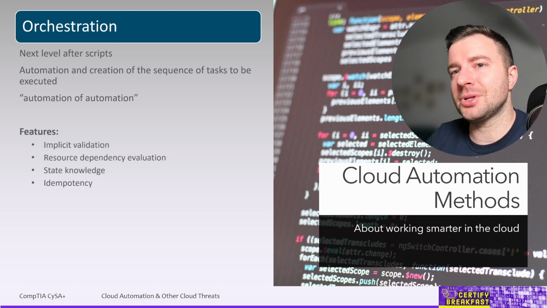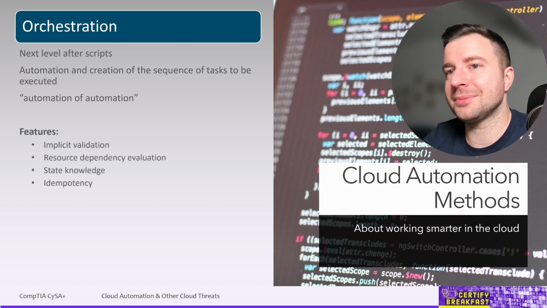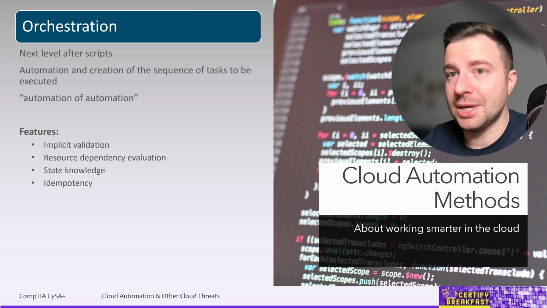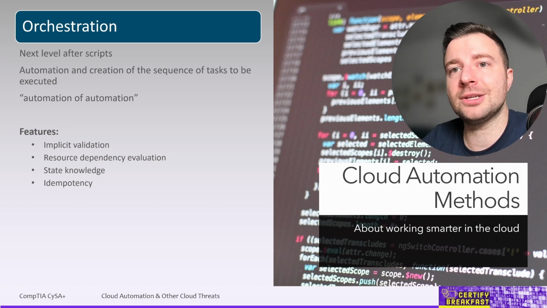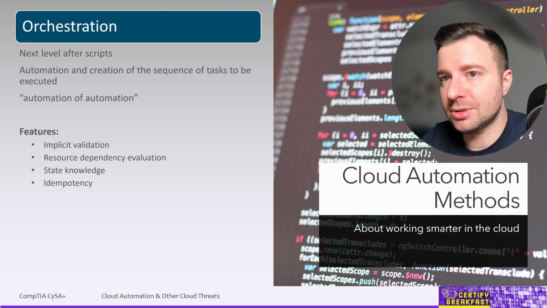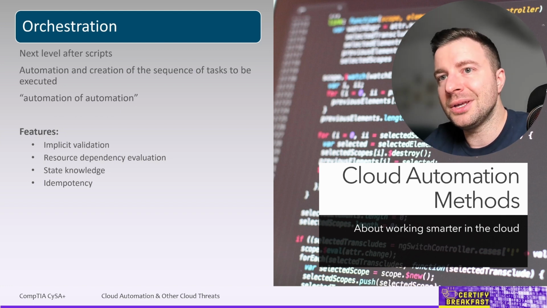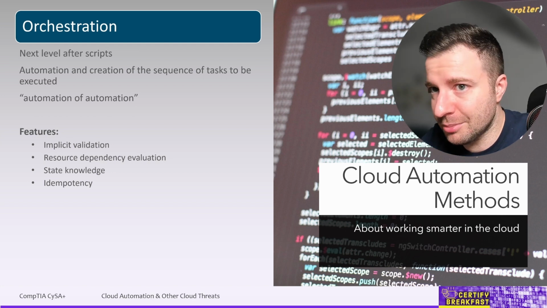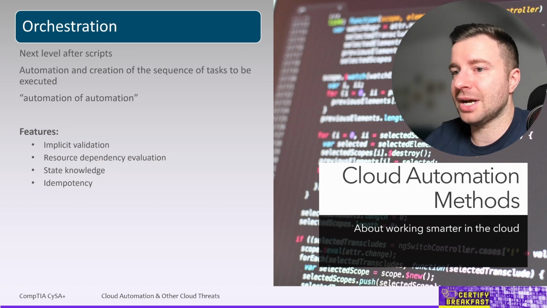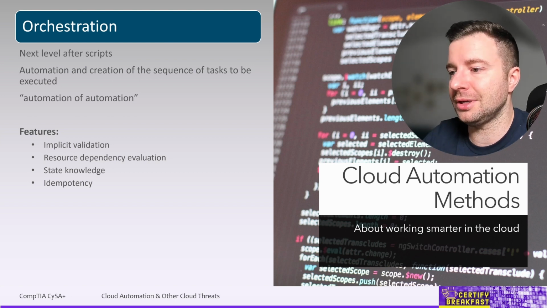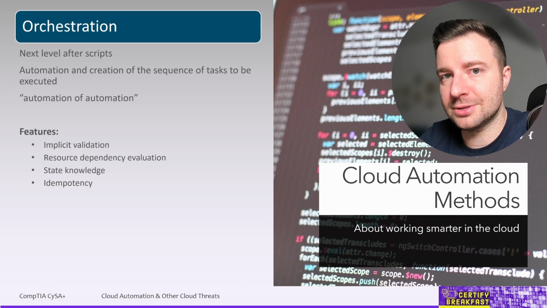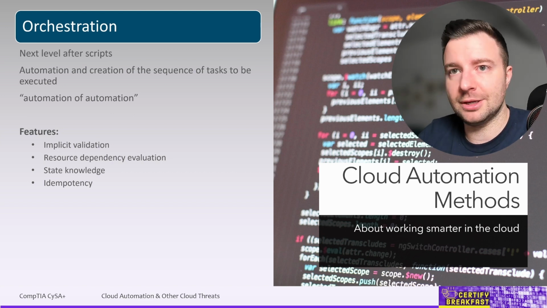And orchestration is actually a lot more than just sorting some scripts and executing them one by one, of course, otherwise it's still scripting. Many orchestration tools have really advanced features, such as implicit validation. Most tools have very strict requirements about all the parameters that need to be present in the automation workflow in order to be deployed. Now, this helps tremendously with avoiding errors, mistakes, and typos, because this software checks whether all the parameters and all the valid parameters are in there and they have been entered correctly.